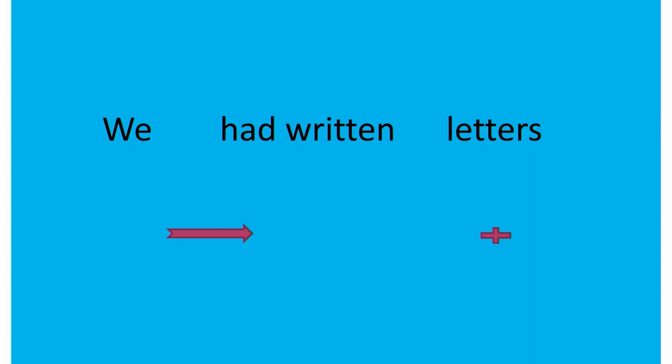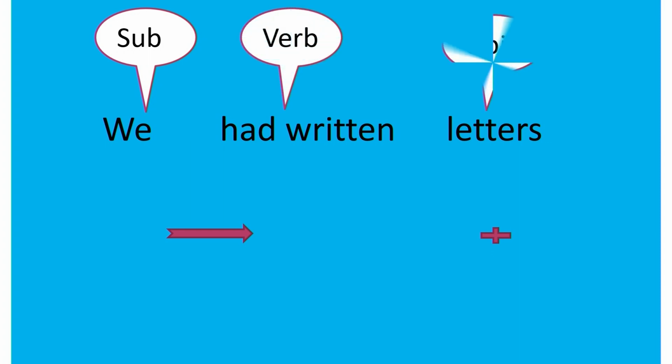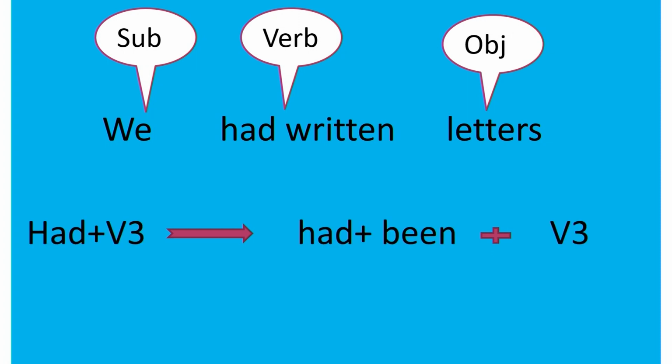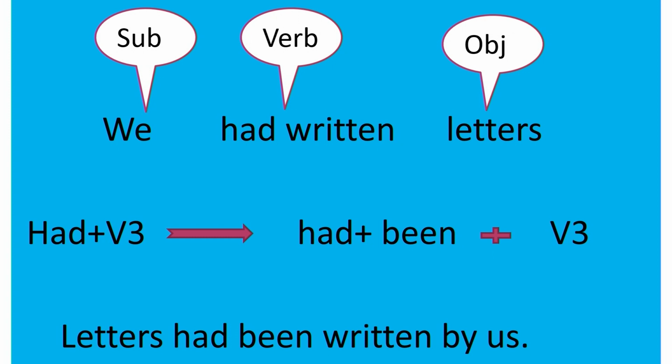Now, let us move to the next. We had written letters, past perfect sentence. It is very easy. Subject is we, verb is had written, letters, object. Here there is no question of changing the helping verb, we can change easily. Had plus verb 3, in the passive voice had plus been plus verb 3. Now, it is very easy. Letters had been written by us. These are the changes we should follow.